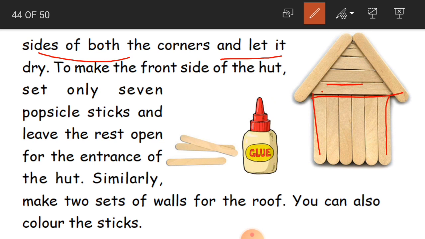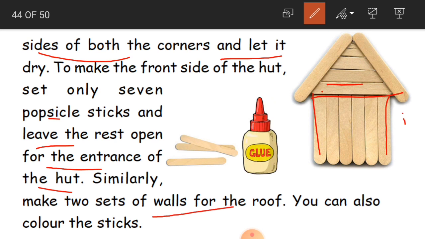To make the front side of the hut, what you have to do? Set only 7 popsicle sticks and leave the rest open for the entrance of the hut. Similarly, make 2 sets of walls for the roof.